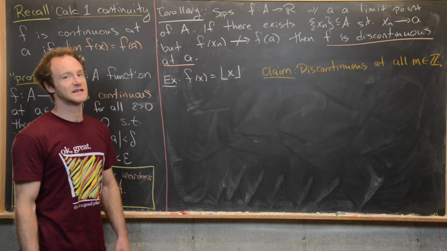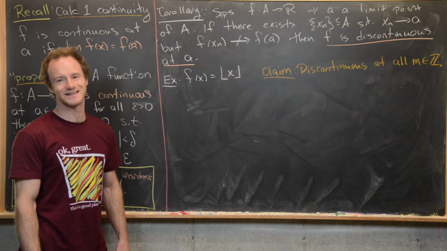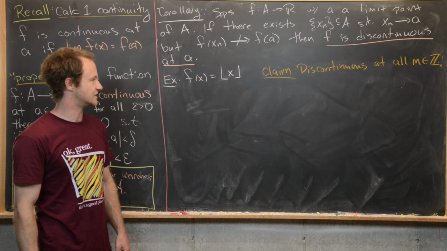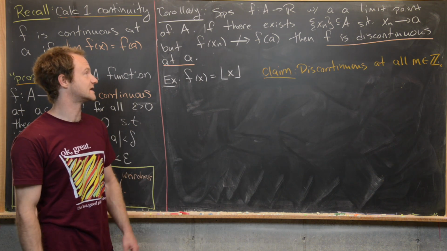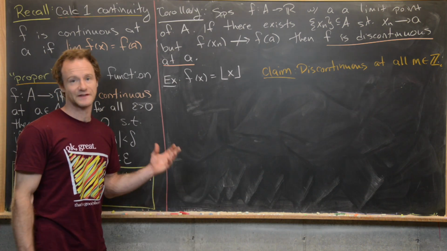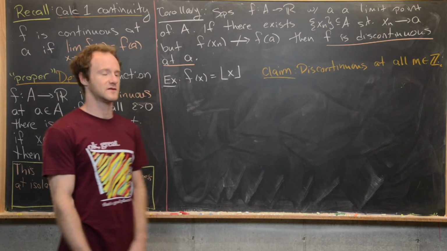This is really great because it gives us a way of showing that a function is discontinuous at a certain point without having to negate the definition carefully. All we have to do is find some sequence that approaches some number, but the output of the function at that sequence does not approach the right thing.